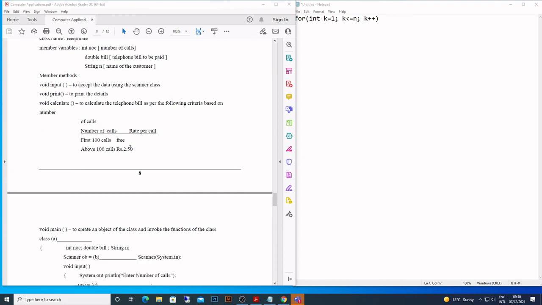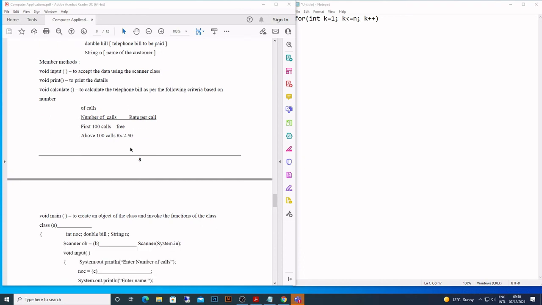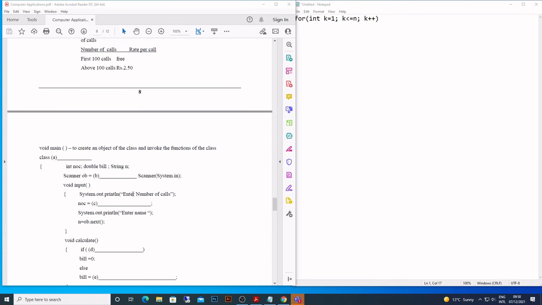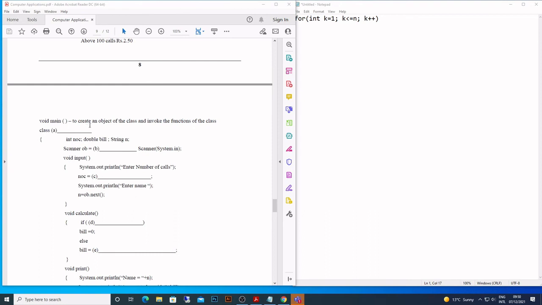Now let's move here. Void input is the method to input the value, void print to print the details, void calculate to calculate the values. Okay, so that's how it is. Now let's see what they are asking. Again, void main to create the object. They have gone too far. Class name, you know what is the class name of this one? Telephone. Scanner.